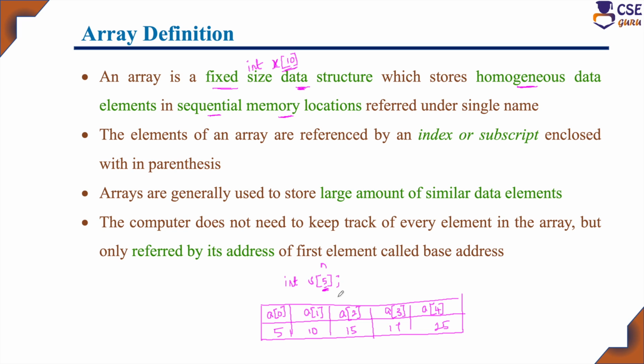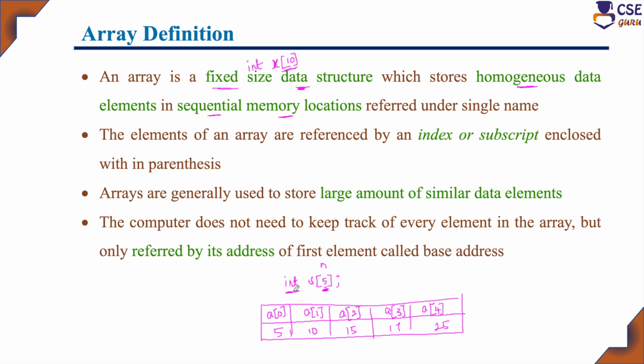But what is the drawback here? Once you have specified extra space and you have not utilized it, that is a waste of memory. Memory will be allocated, but if you don't utilize it, that is waste. Other programs cannot utilize that memory. That is the main disadvantage here. So, array is a fixed size data structure which stores homogeneous data elements.